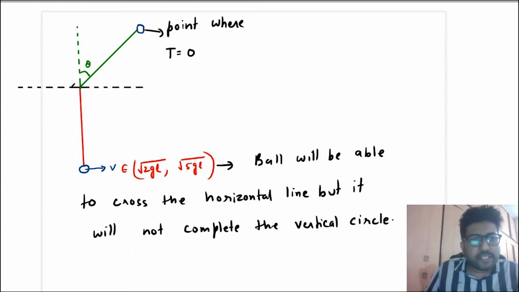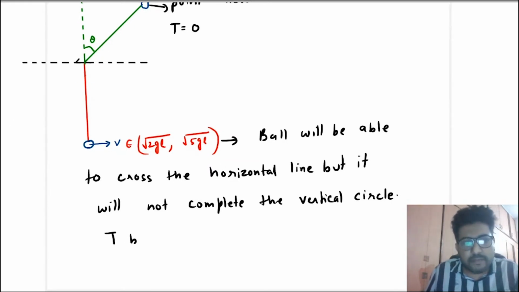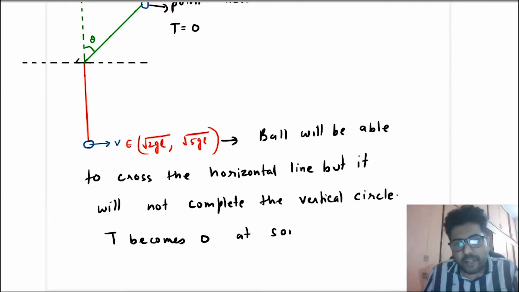In this case, tension becomes 0 at some point.